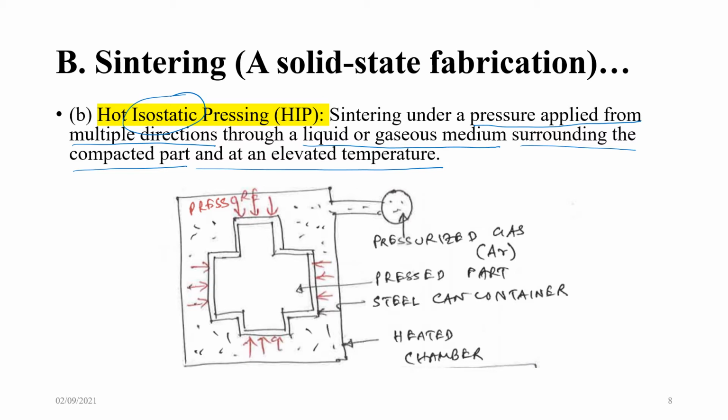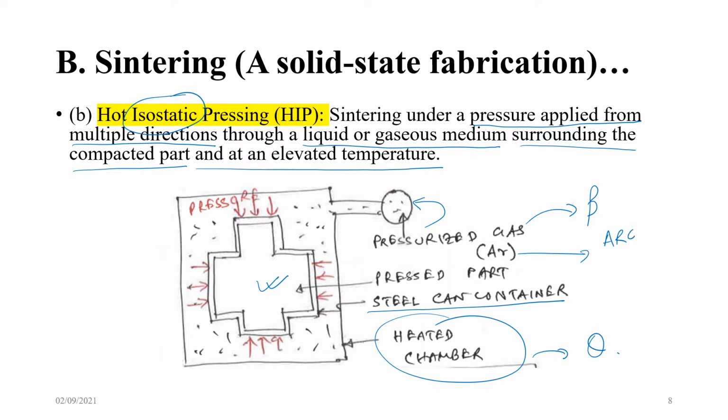So the pressurized gas comes from here. It is pressing the part against the steel can container, or whatever container it is, and the inside is a heated chamber. So you again have pressure, you have the temperature, and it is a type of sintering process. What is the gas? The gas is argon. Why argon? You need an inert gas.